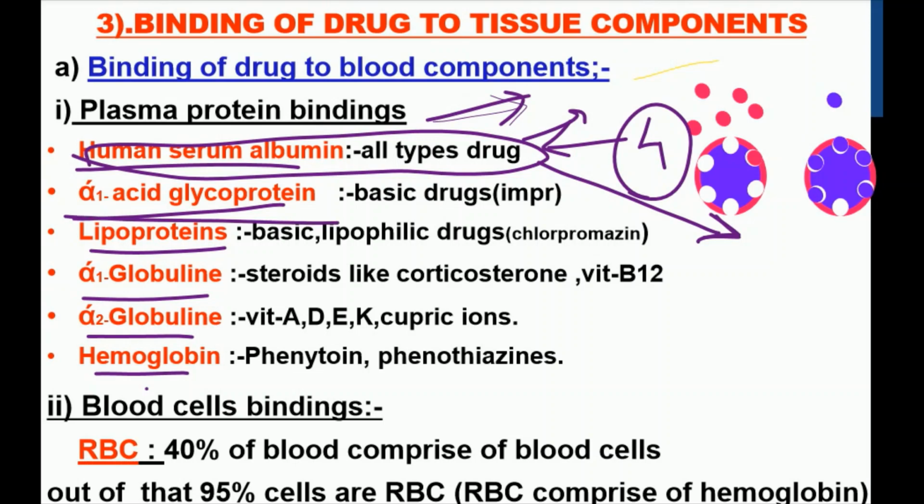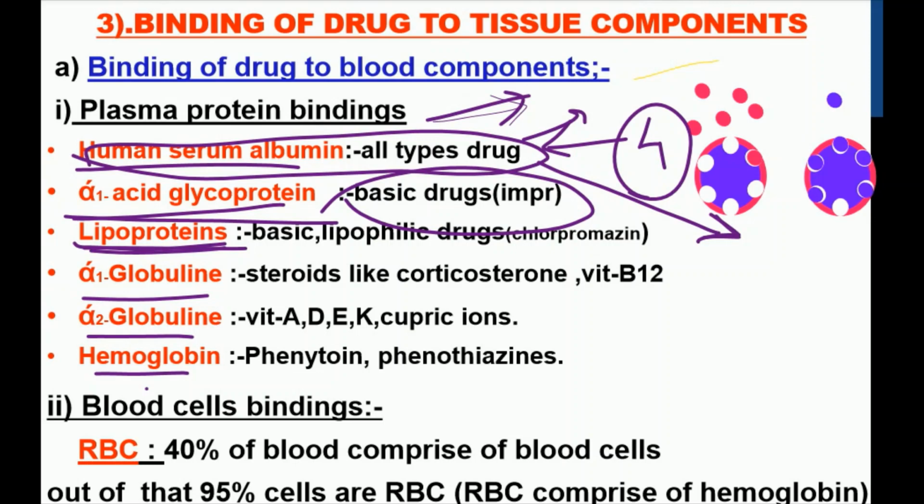Second one is alpha acid glycoprotein, which has a high affinity for basic drug molecules like imipramine and amitriptyline. This type of drug can bind with alpha acid glycoprotein and make a complex.